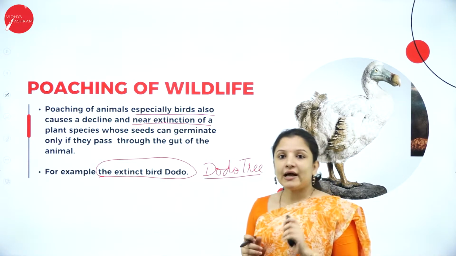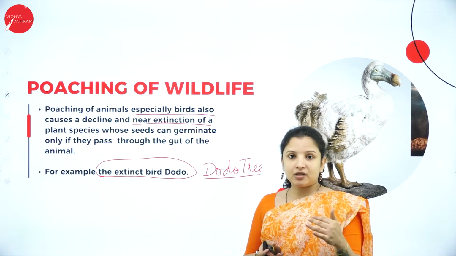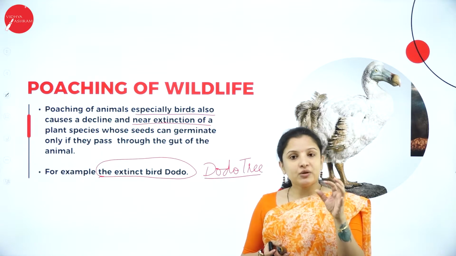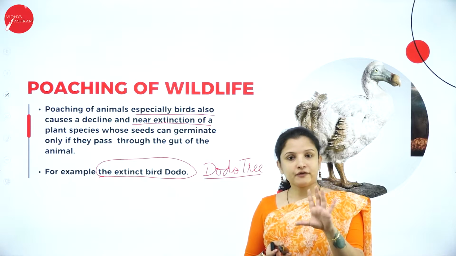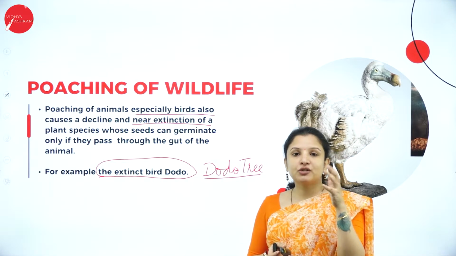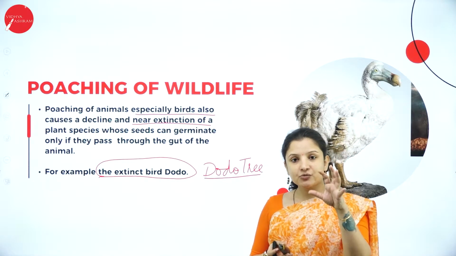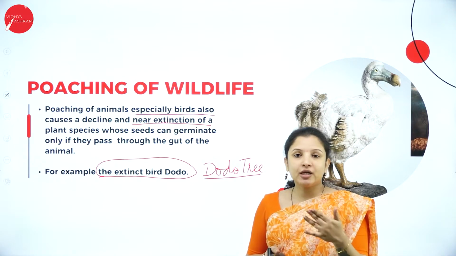So the dodo tree, actually seeds are there of the dodo tree. So this bird, that is the dodo bird, it will eat the fruit of the dodo tree. So when it eats the fruit, the seeds will pass through the gut or the intestine of the dodo bird, and eventually it will come out, that is during excretion.